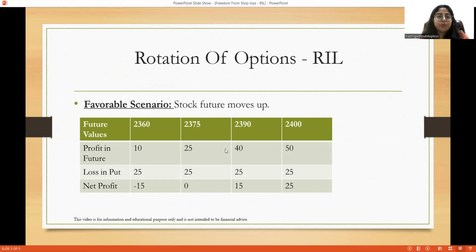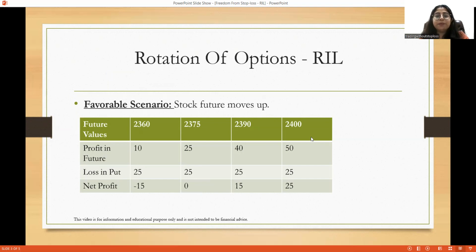Because we have bought the future at 2350. So we have 25 points profit in the future and 25 points loss in the put option, because we paid a premium of 25. So there will be no profit or loss. That is your break-even point.